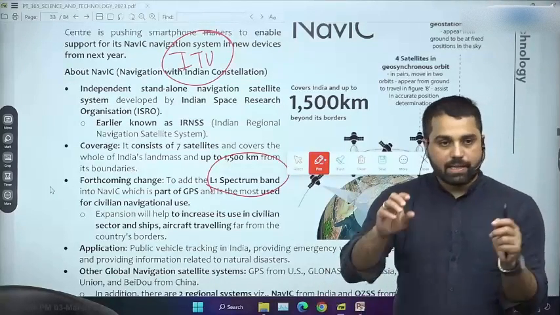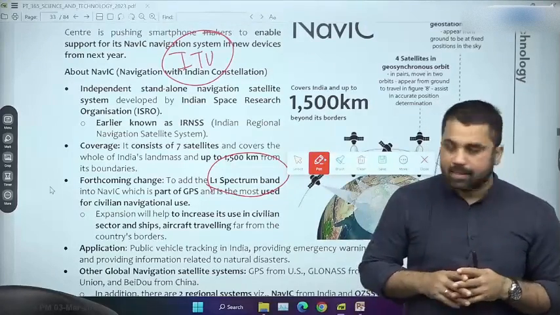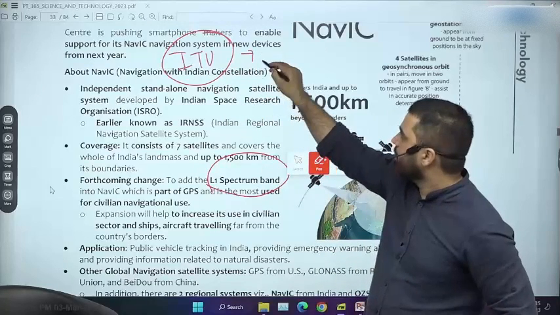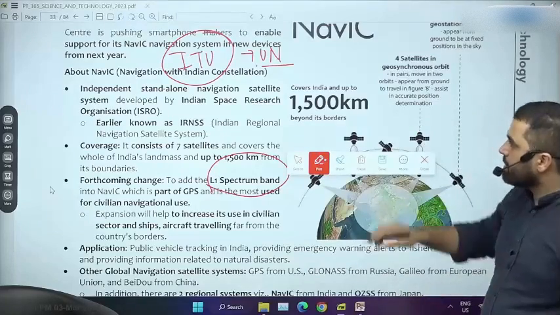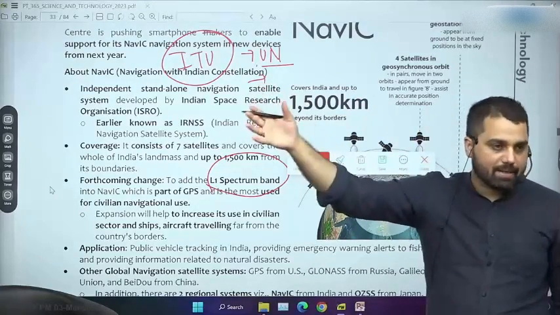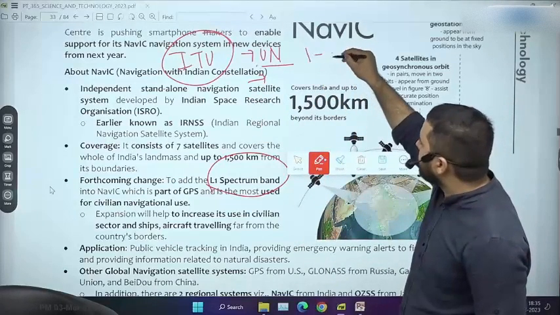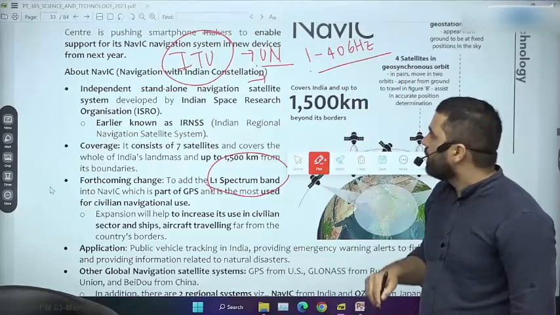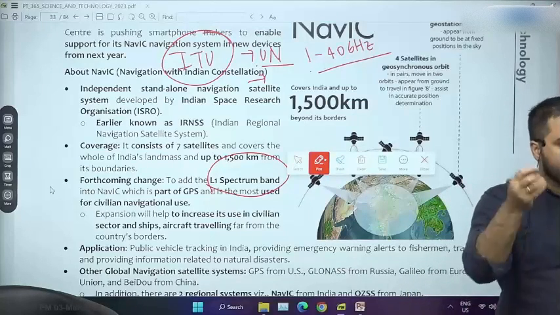So for what communication purpose you are receiving what type of frequency band, that is decided by a body called International Telecommunication Union, which is a UN agency, United Nations का part है. So United Nations, this ITU, it has divided radio frequency into many bands, and especially जो satellites हैं, they use a band from about 1 to 40 gigahertz. And this 1 to 40 gigahertz is further divided into many sub bands.